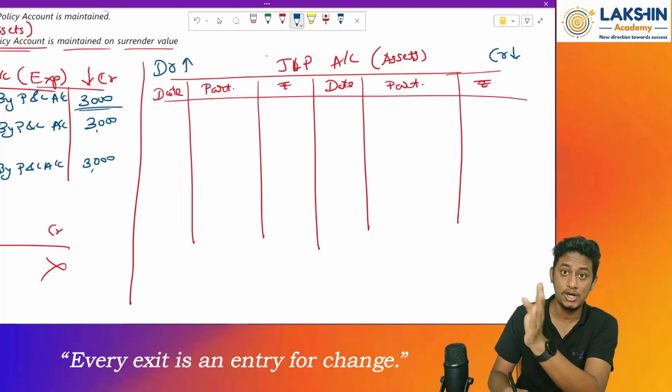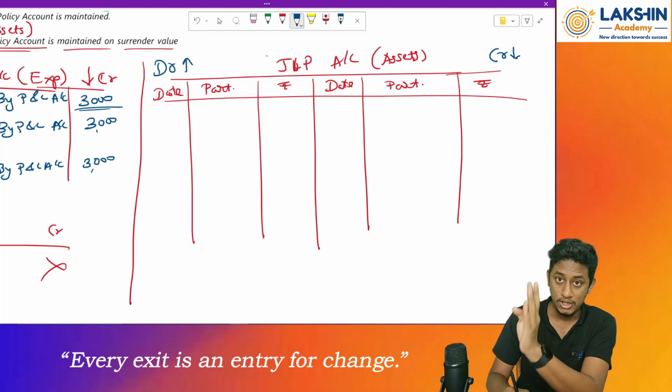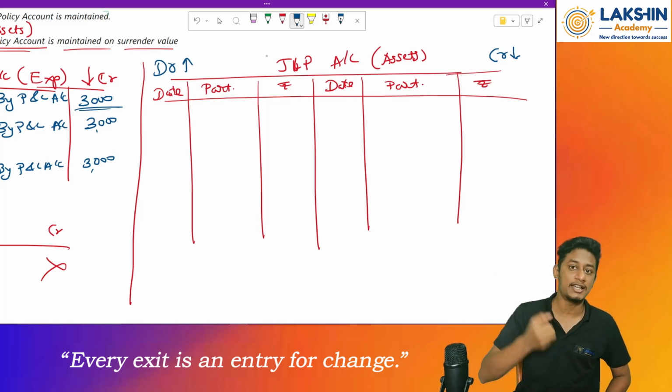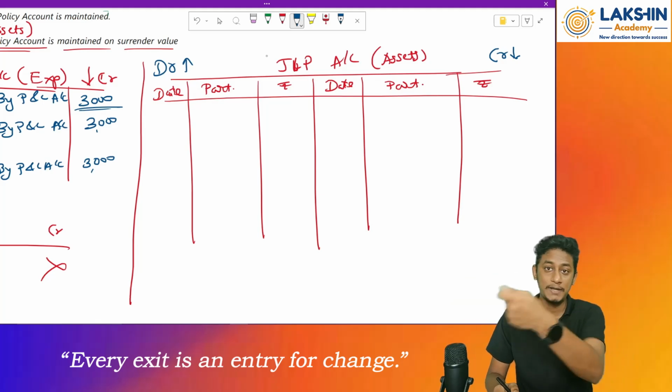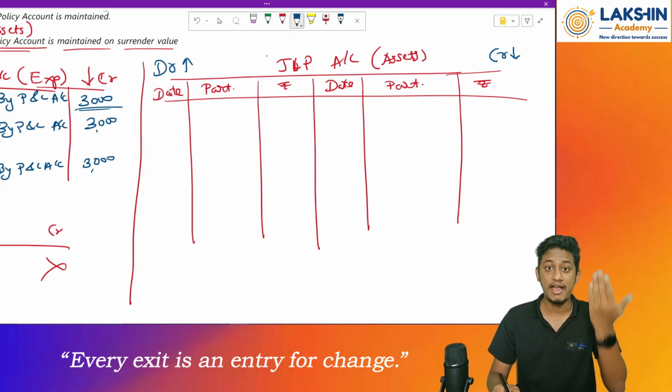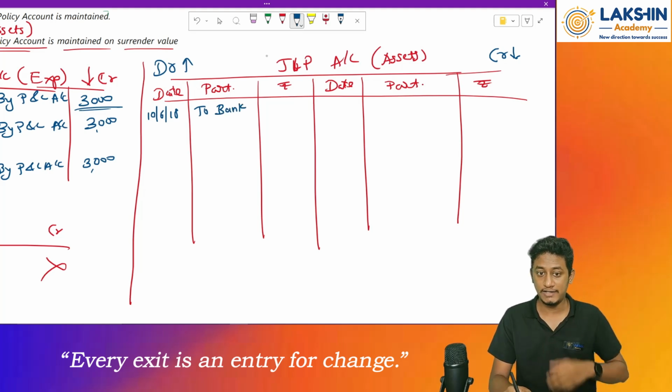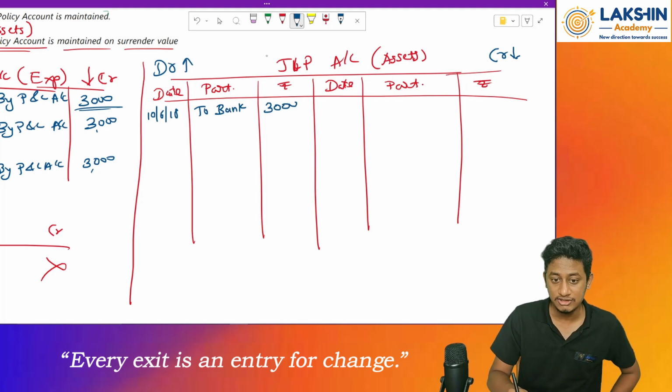In this case, I am not treating it as an expense right now. I am taking it as an asset. So whenever I pay the premium, I get an asset, and because of that the value of the asset will increase. So on 10th of June 2018, to bank account, because whenever asset value increases, we will debit the account. Rupees 3000 was the premium paid.